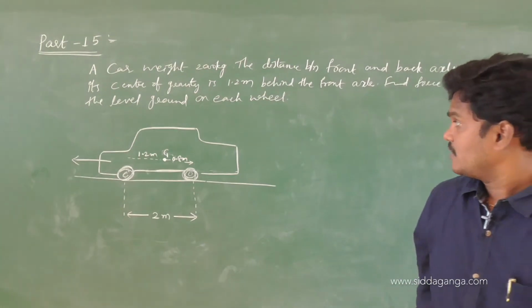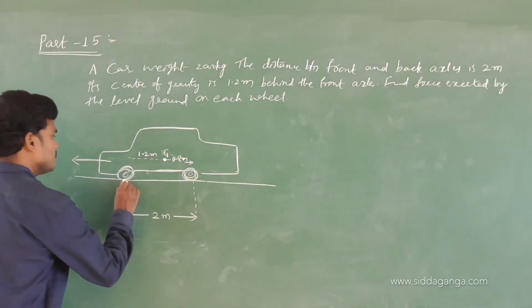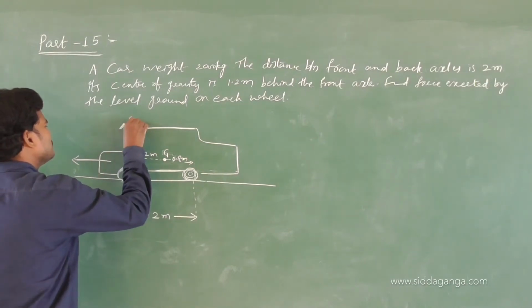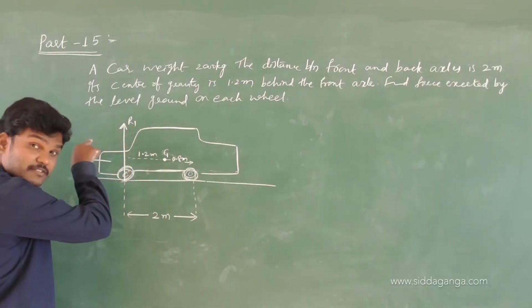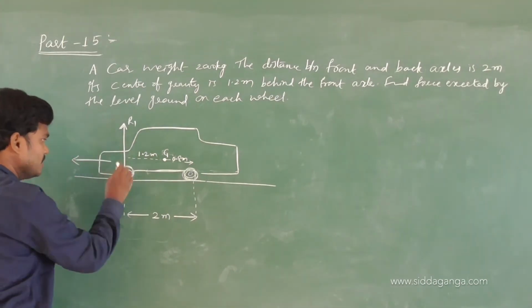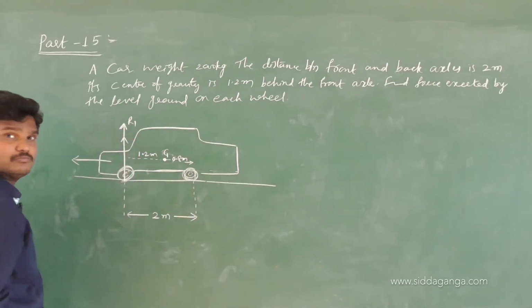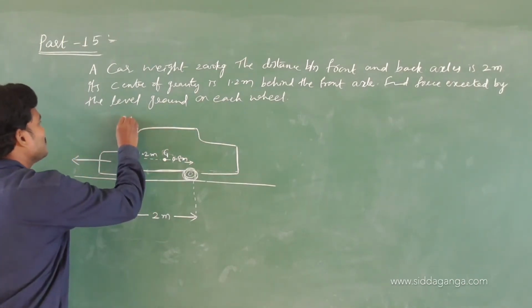0.8 meters. Clear? Now see, there will be a reaction force at the front wheel. That I am taking as R1. And one more, the other side wheel is there. One more is the inside wheel. So let me take 2. Why am I taking 2? There are 2 wheels. So 2R1.